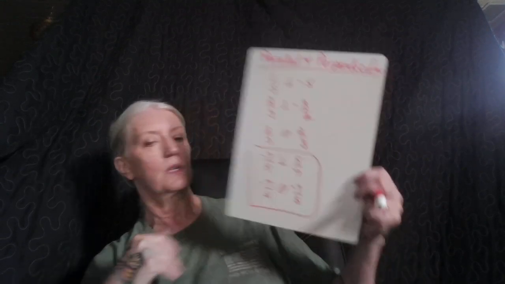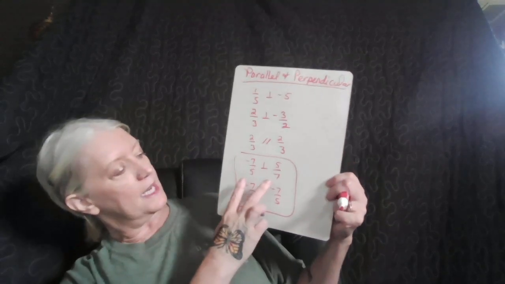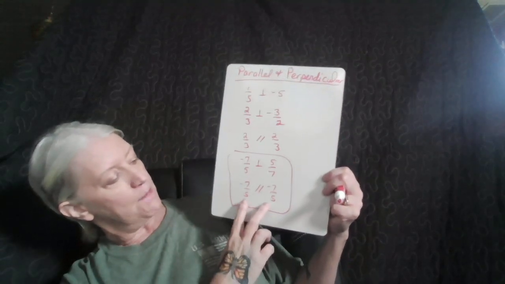2/3 would be perpendicular to -3/2. 2/3 would be parallel to 2/3. -7/5 would be perpendicular to 5/7, and negative 7/5 would be parallel to negative 7/5. Okay? Basically, this is kind of what it all comes down to. Perpendicular, opposite reciprocal. Parallel, the same. Now let me just plot one of those to show you.